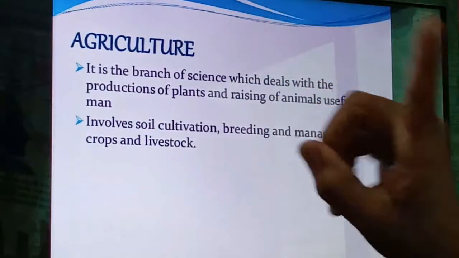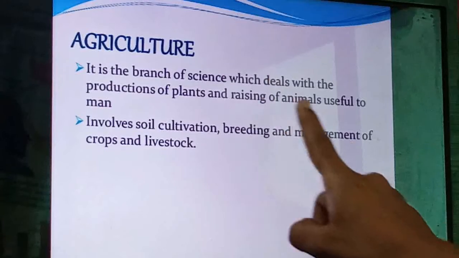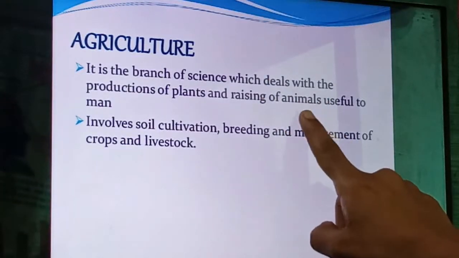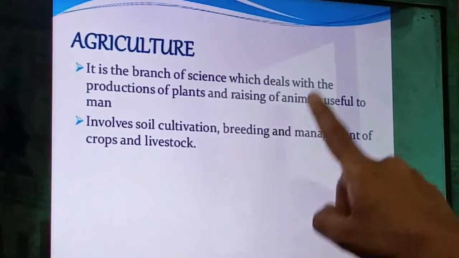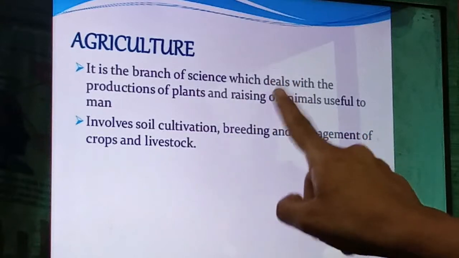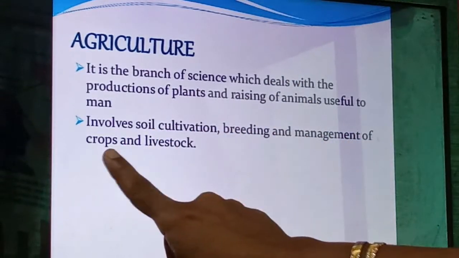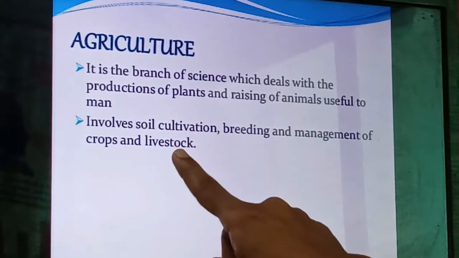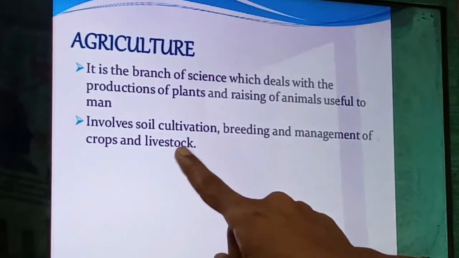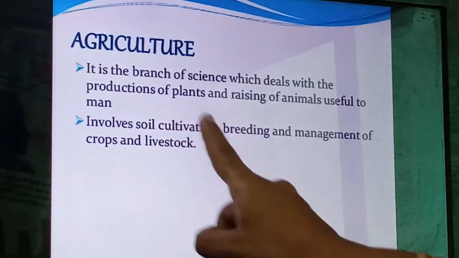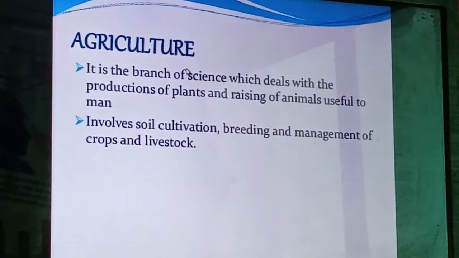Agriculture does not involve only plants, it also involves animals. That is called animal husbandry, right? And in agriculture there is soil cultivation, breeding and management of crops and livestock. In livestock, especially animals will come. So all this is included in the agricultural branch.